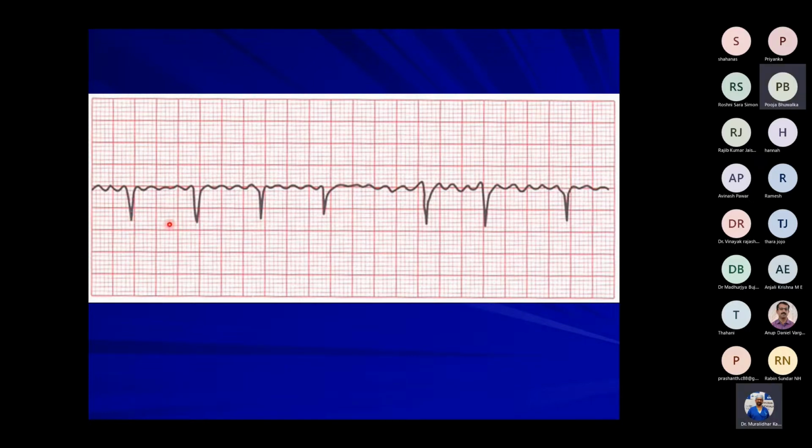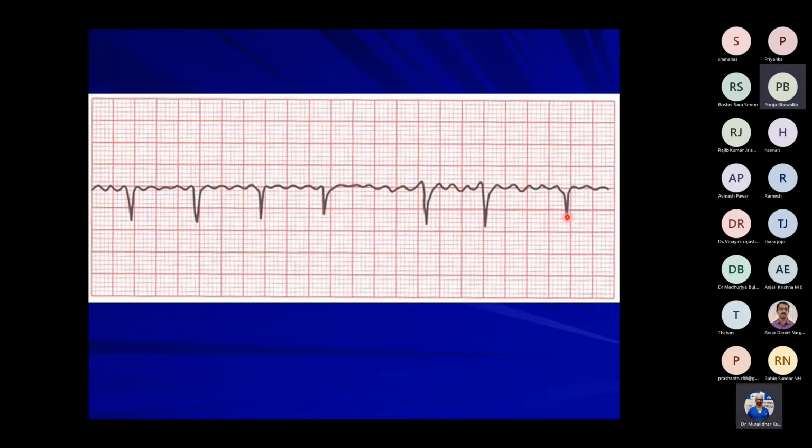The number of R waves is 7, so 7 into 10, 70. The average heart rate is about 70, and it is irregular. Then the P waves.